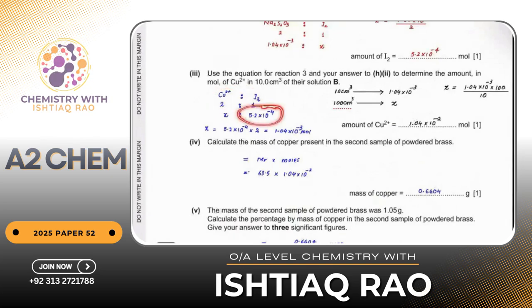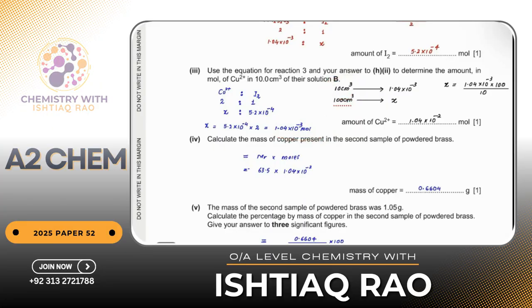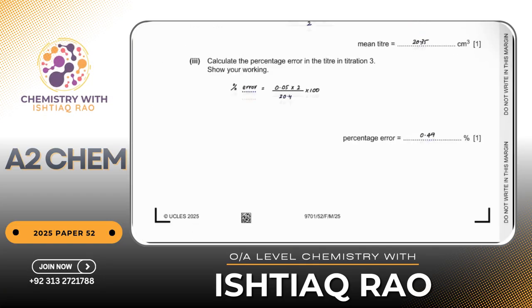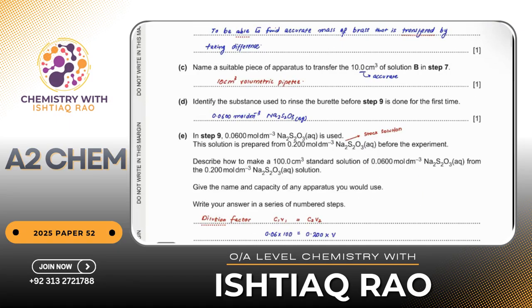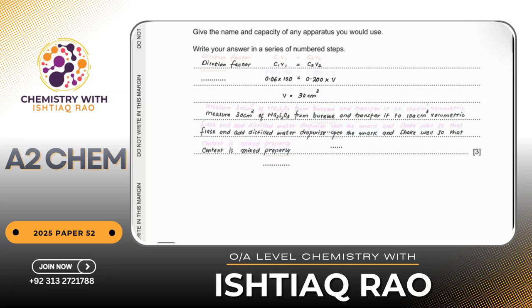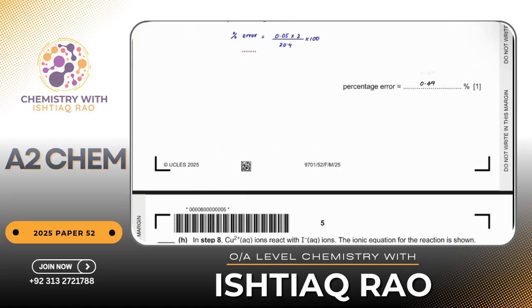I know the moles of iodine, that is this. I have to find out the moles of copper, cross multiplied it. I got the answer. This is the mole of copper 2+. These moles are present in 10 centimeter cube. How many moles would be there if I have 100 centimeter cube of volume? Do you know why I'm finding it in a 100 centimeter cube volume? Because if you can see in previous steps, the volume of the standard solution was 100 centimeter cube. So I'm finding the moles in the total volume.